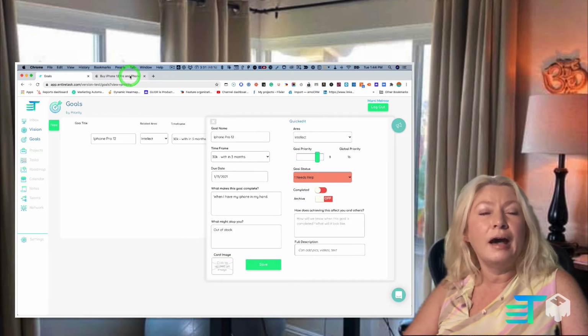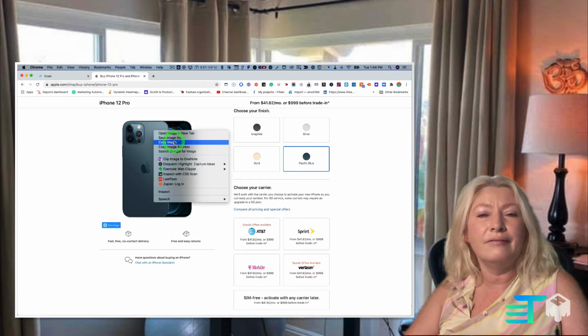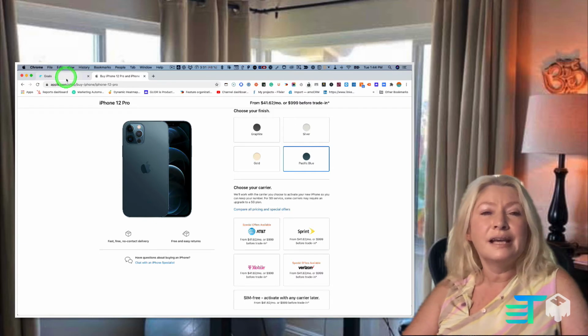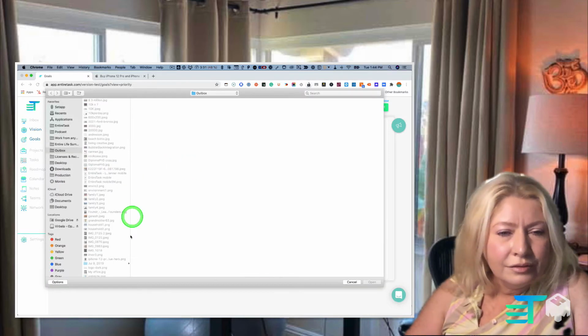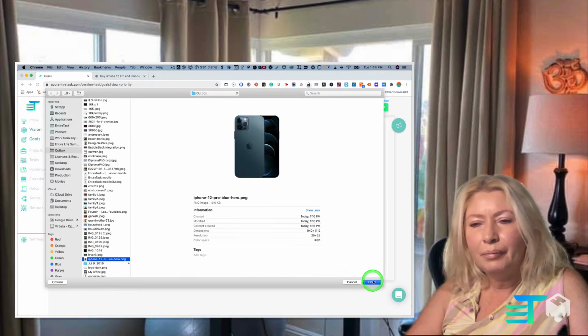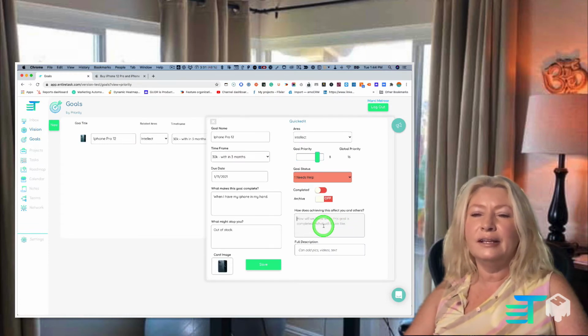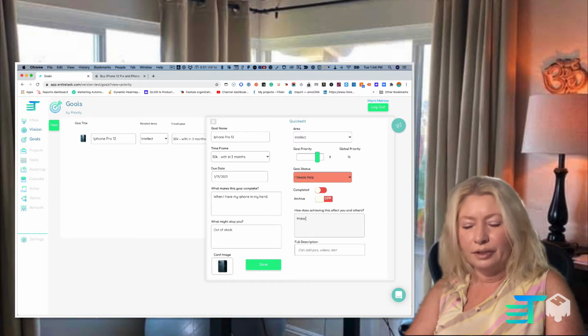And now card image. So I went to Apple's website and I right-clicked on this to save the image. I've already done that, so I won't do that again. But that's how I got this image. So I'm going to choose that image on my outbox here. And where are you, iPhone? Pop that in there.